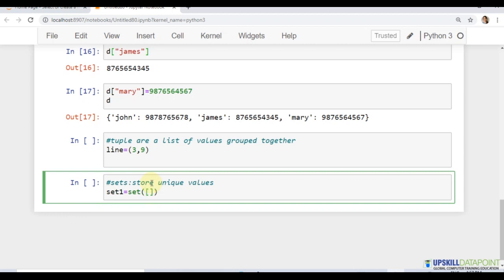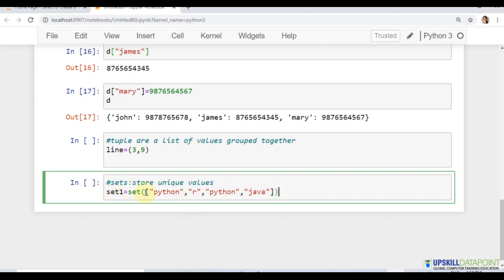And we create here a list of values. I'm calling it Python, programming, I'll store Python again, and I'm storing Java.